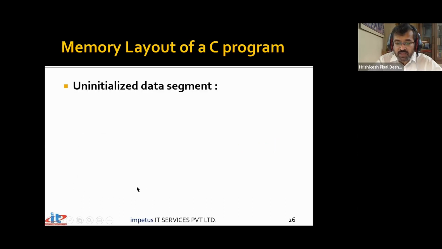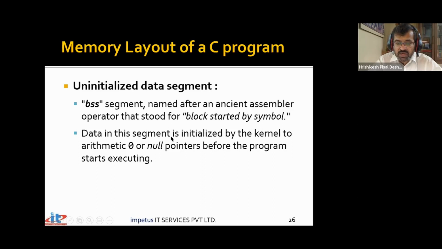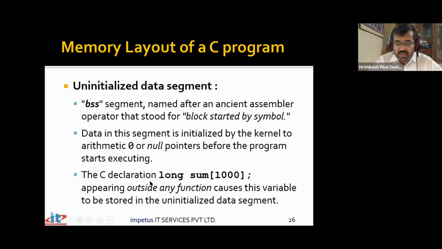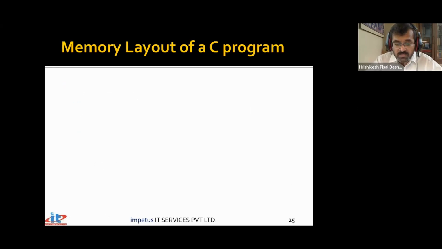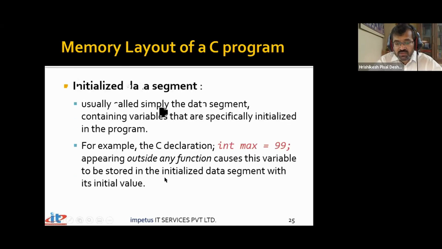Uninitialized data segment, normally in the older generation we used to call it BSS, block started by symbol. This data segment is initialized by the kernel to arithmetic 0 or null pointers before the program starts. Your static variables also can come over here. I create an array saying long sum of 1000, and that's also defined globally. We are not talking about local variables, because variables defined inside a function will never come in this area. They will be inside the stack. We are talking about global variables that we have defined, so those will be stored over here.